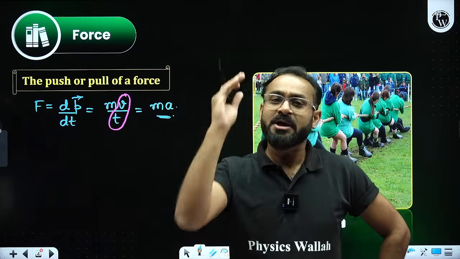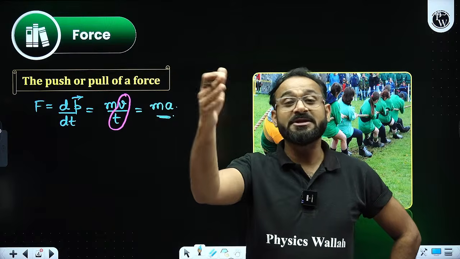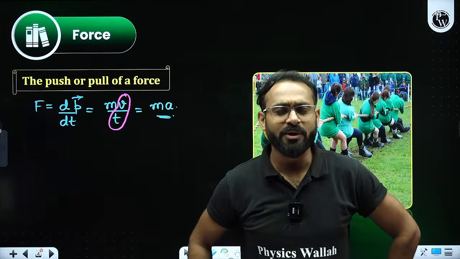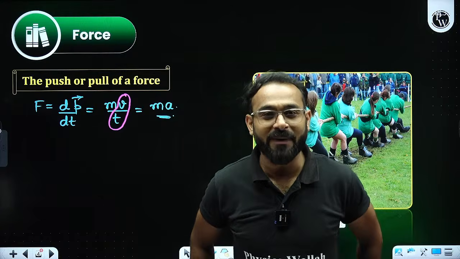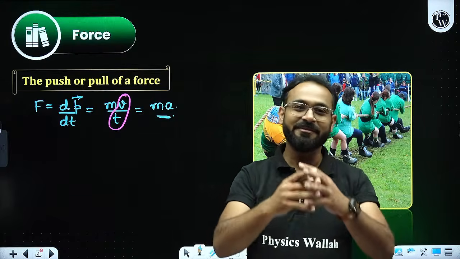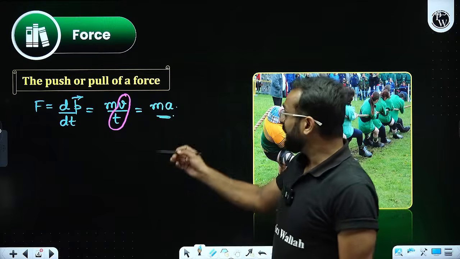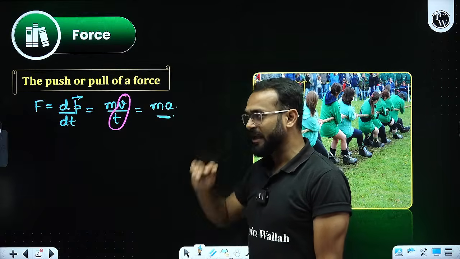Concept is clear. Although this chapter is meant for ICSE, even students from the CBSE board or any other board, if you want to learn, please, you are always welcome.